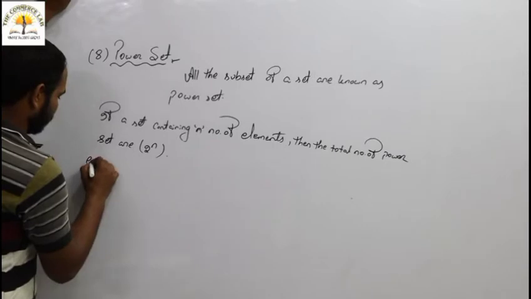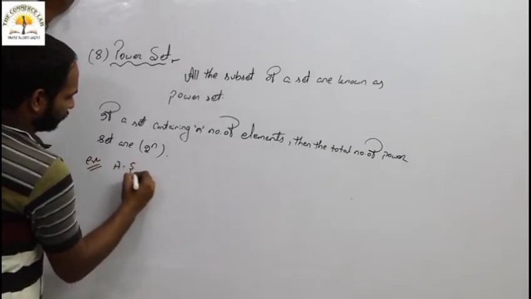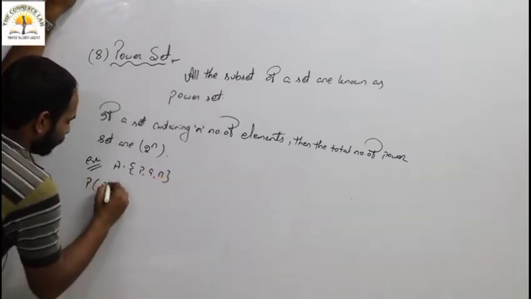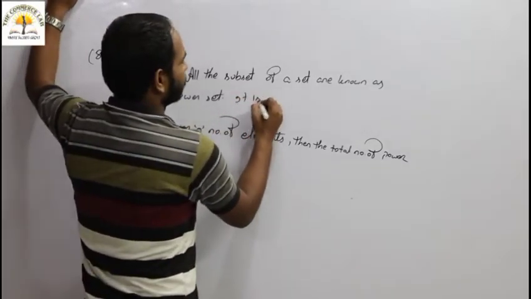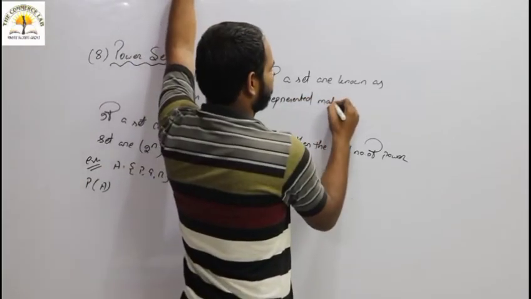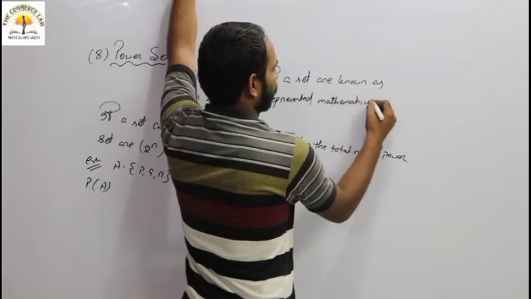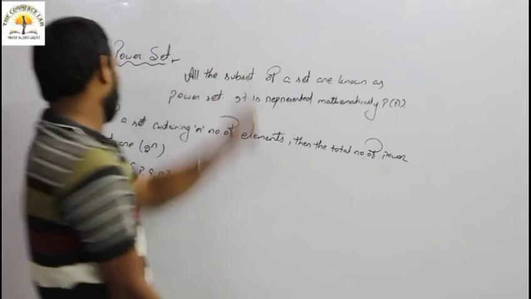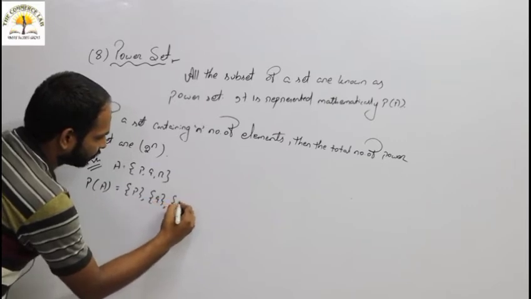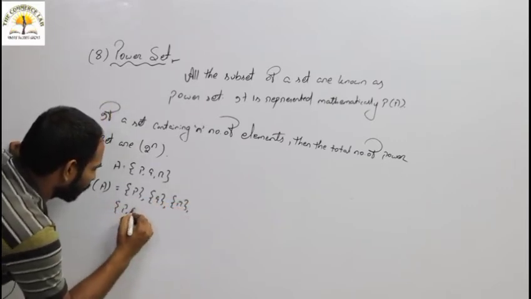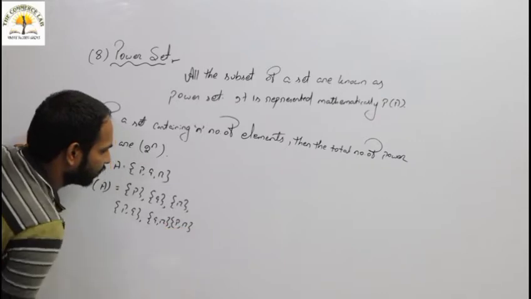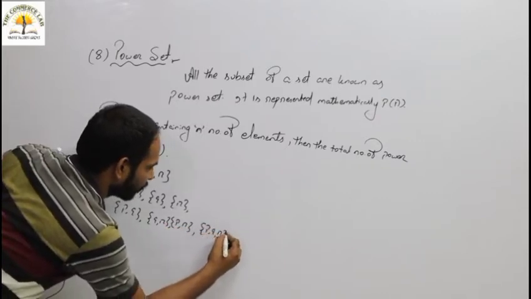For example, if set A equals {P, Q, R}, then the power set of A, mathematically represented as P of A, equals {P, Q, R, PQ, QR, PR, PQR, and phi}.